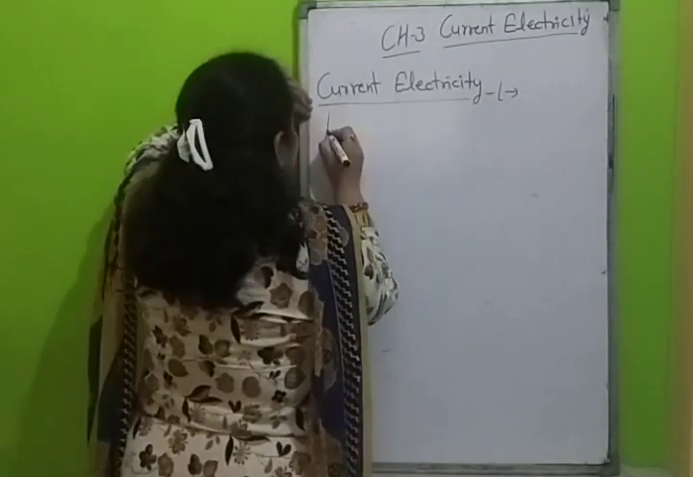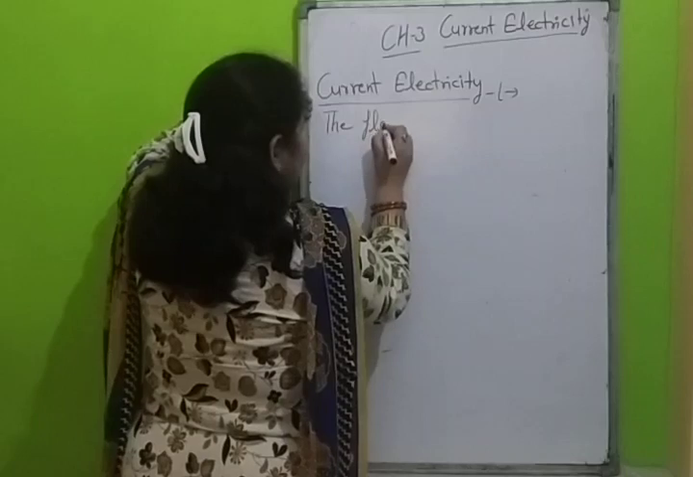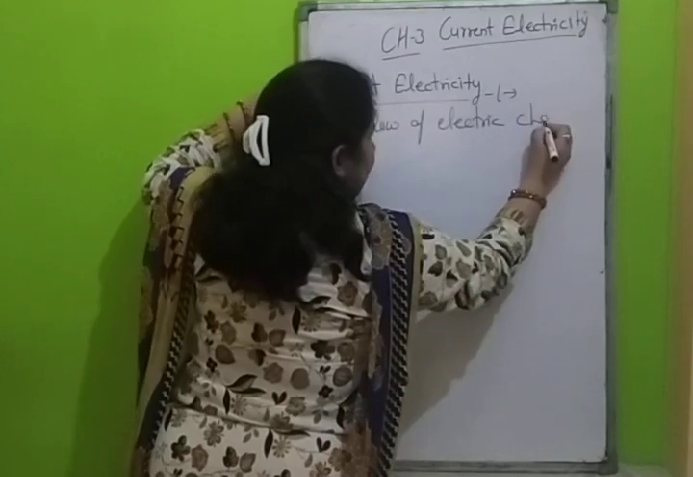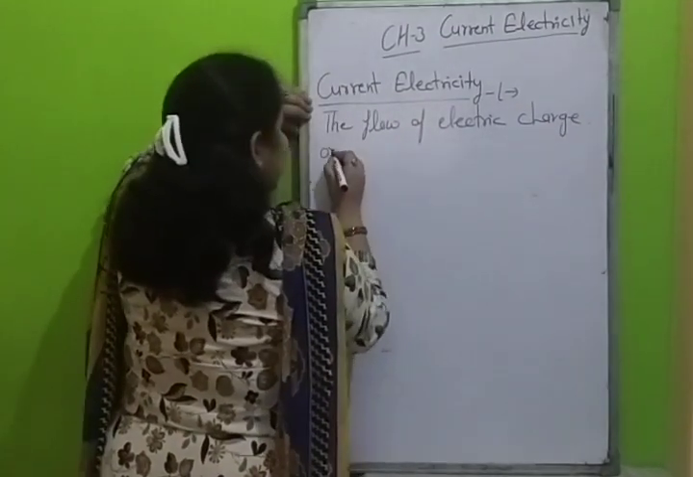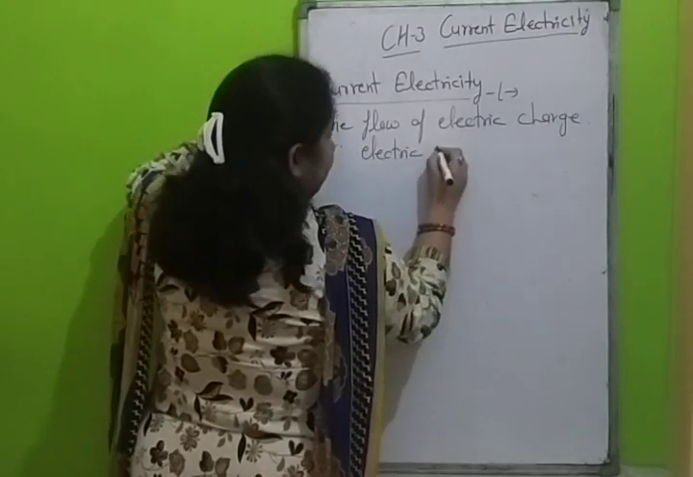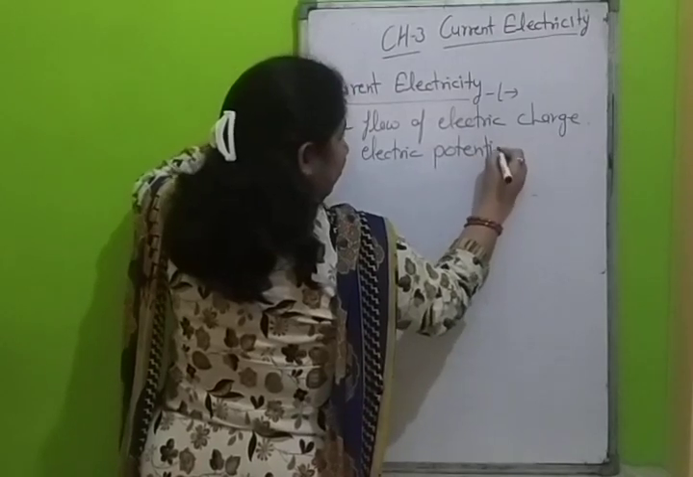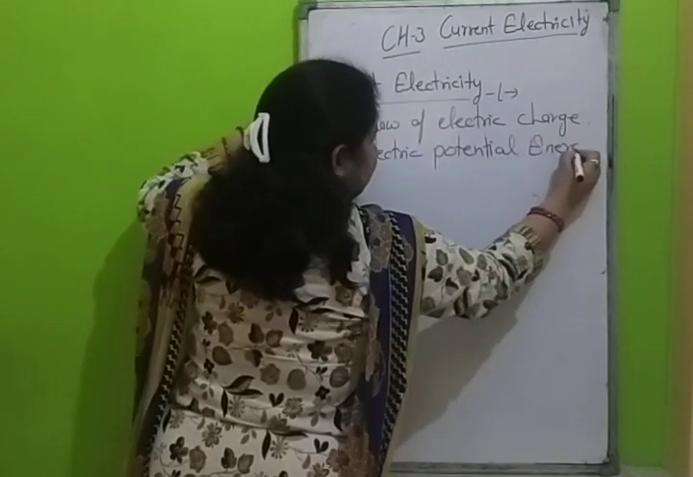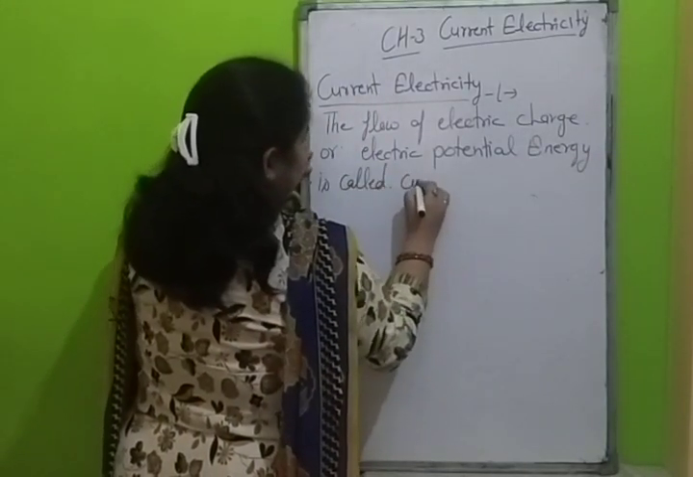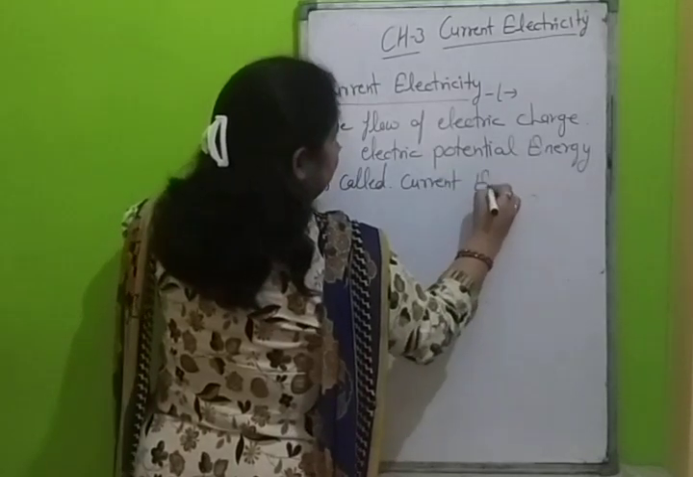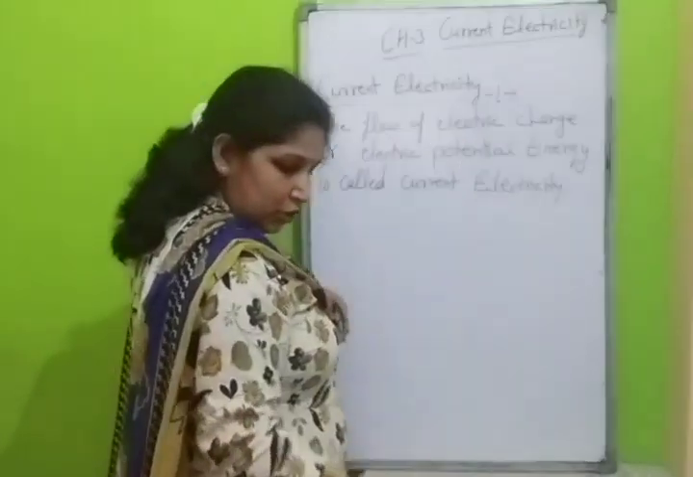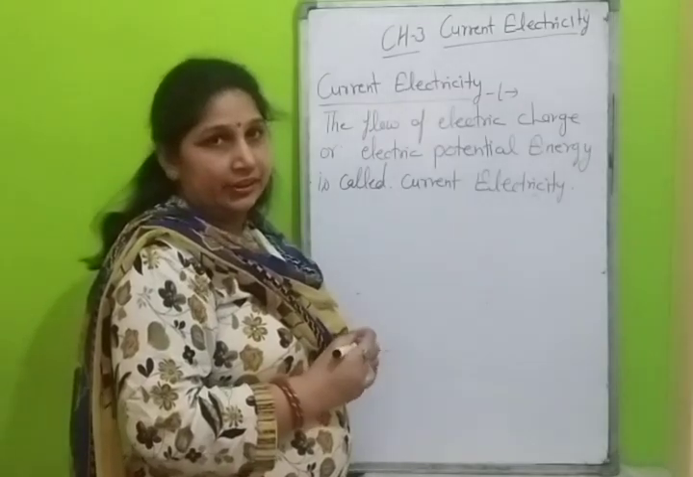The flow of electric charge or electric potential energy is called current electricity.